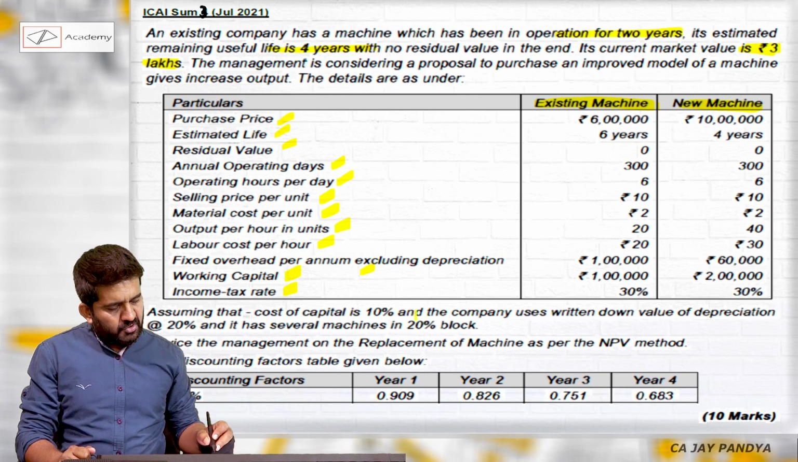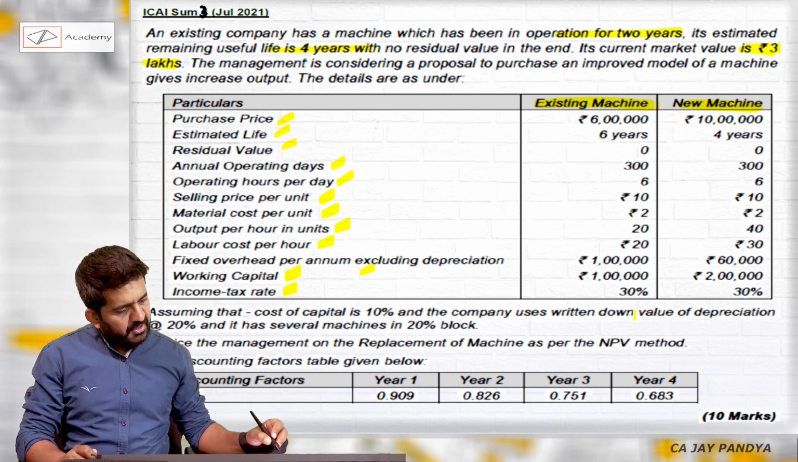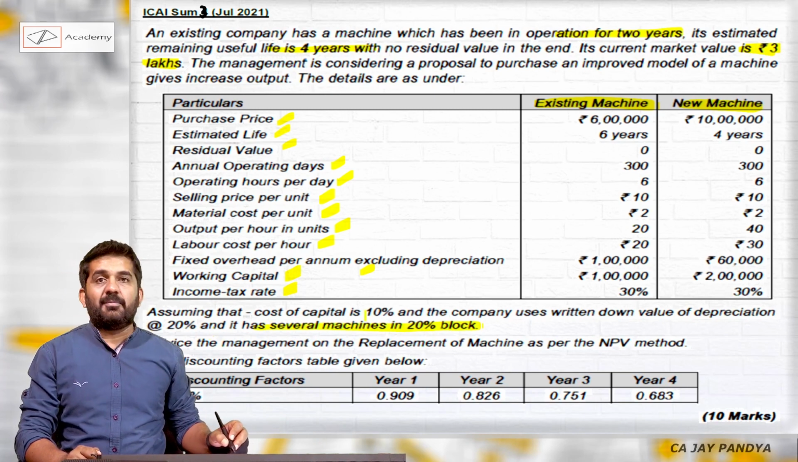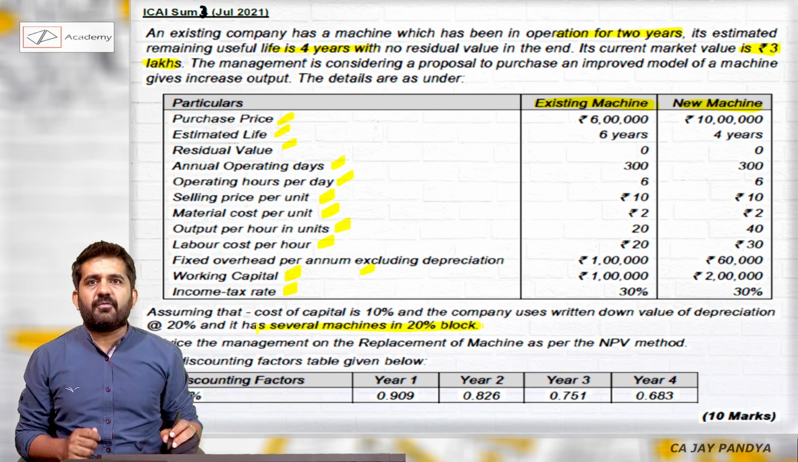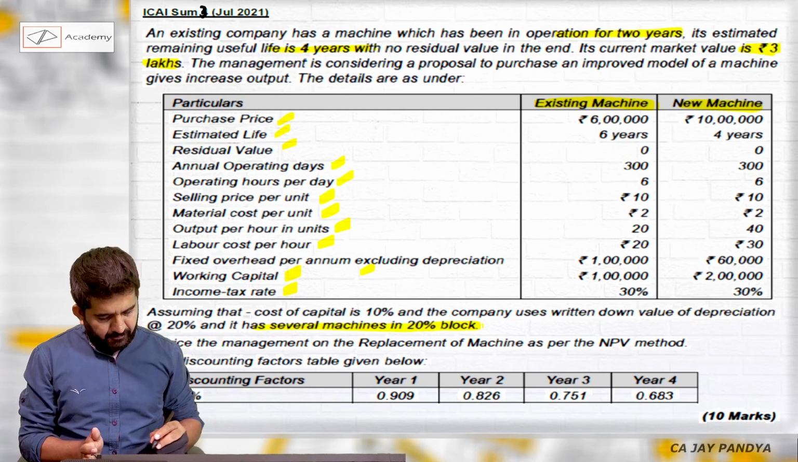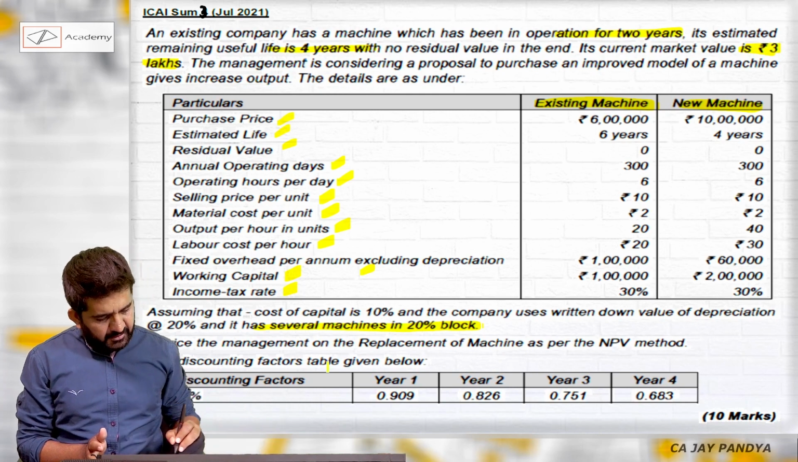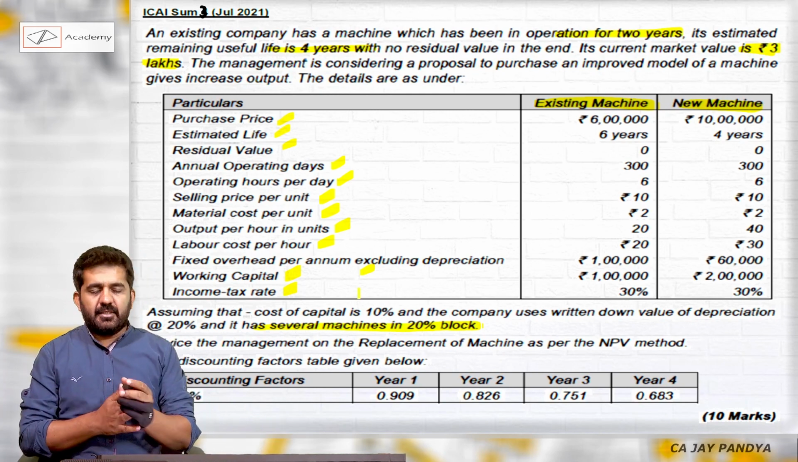Assuming that the cost of capital is 10% and the company uses WDV of depreciation at 20% and it has several machines in 20% blocks. So your knowledge of income tax will be also helpful to you. Advise the management on replacement of the machine as per NPV method. The discounting factor table is given.